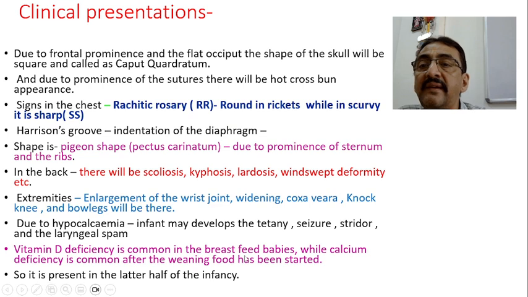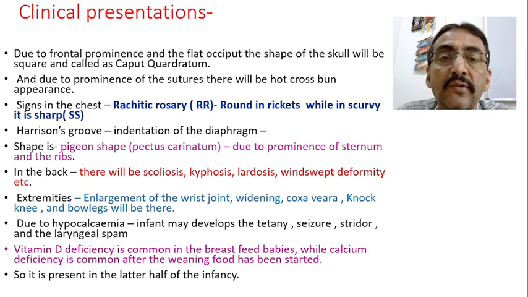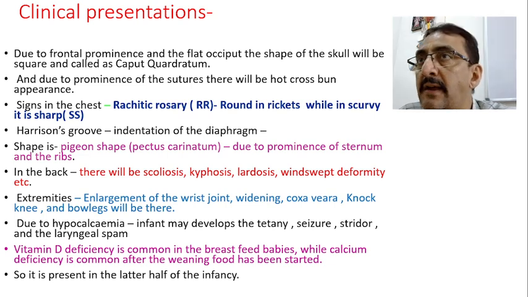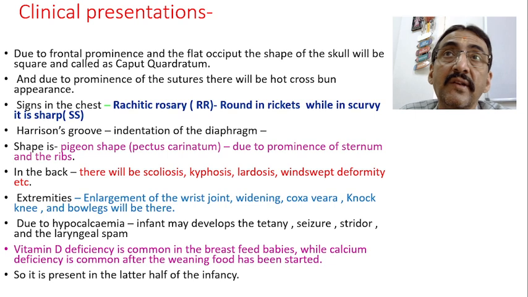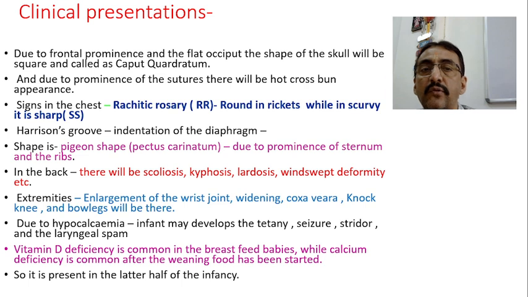Then signs in the chest. If you see rickety rosary, we know that, and we will see what is rickety rosary. The rosary will be round in case of rickets, while in scurvy it will be sharp and also painful. Whereas the rickety rosary present in rickets is not painful, but round. In scurvy we find a similar finding, but the difference is it will be painful, and it is not so round, it is a little sharp. So that picture also I will show. I will try to show it now if possible.